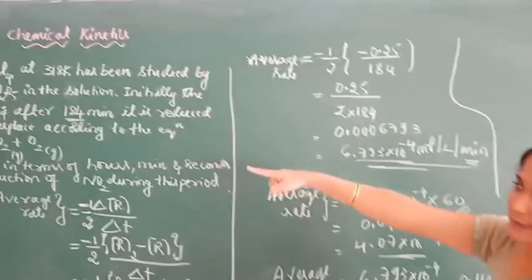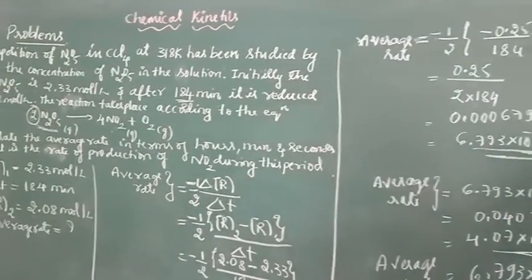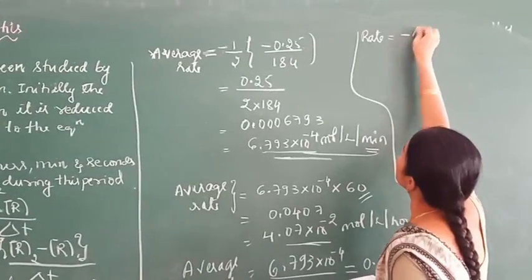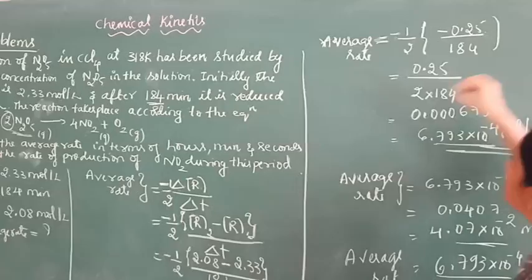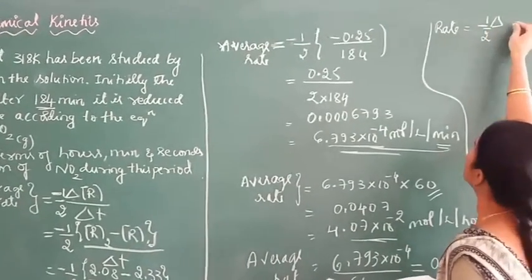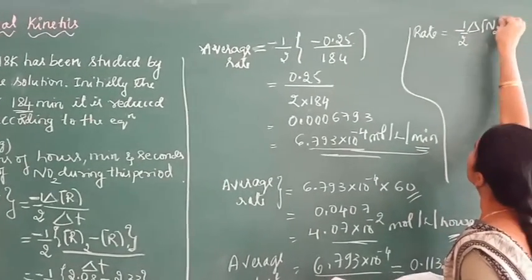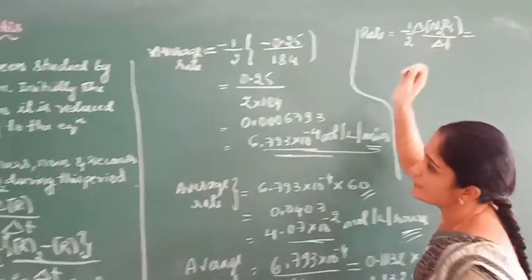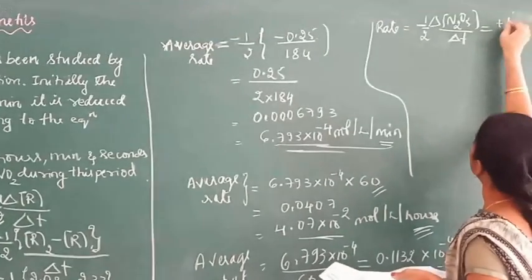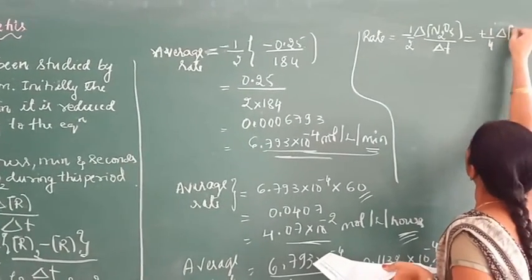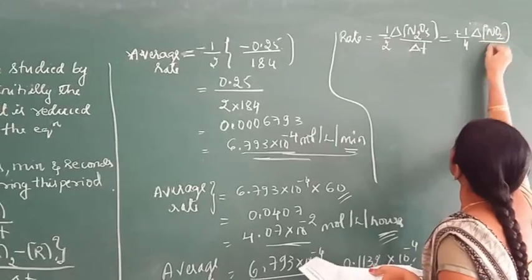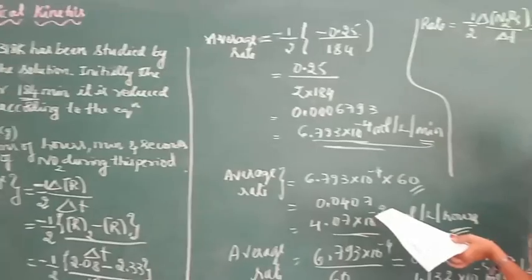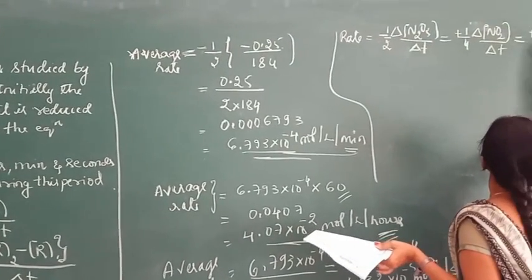Therefore, the rate relation is rate equals minus 1 by 2 delta N2O5 divided by delta T, equal to plus 1 by 4 delta NO2 divided by delta T, equal to plus delta O2 divided by delta T.